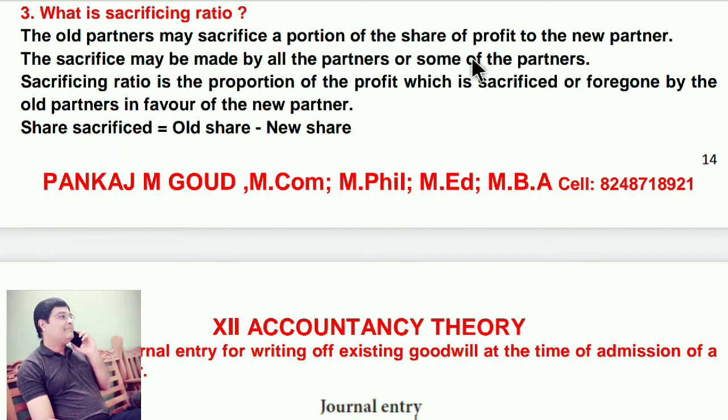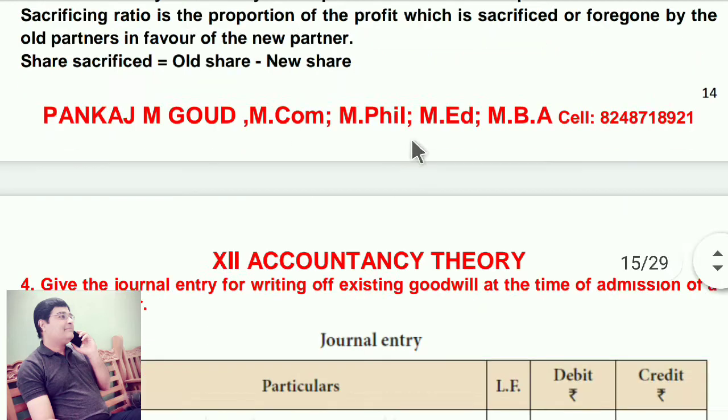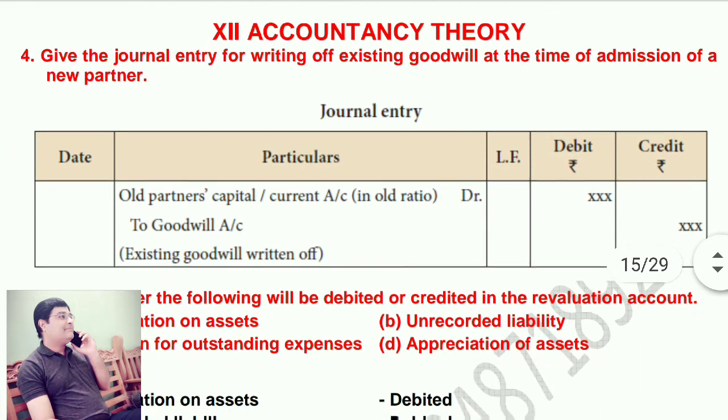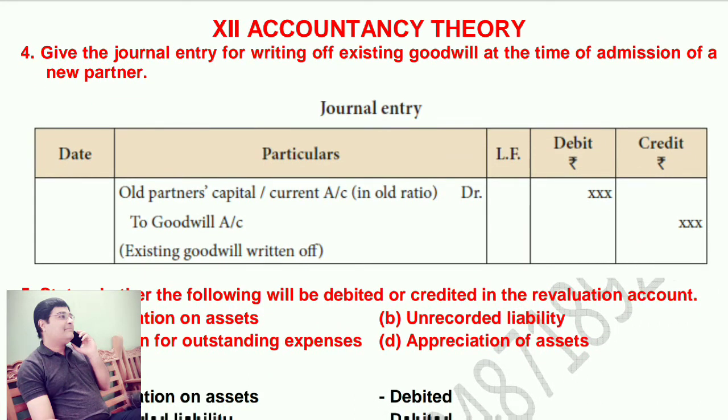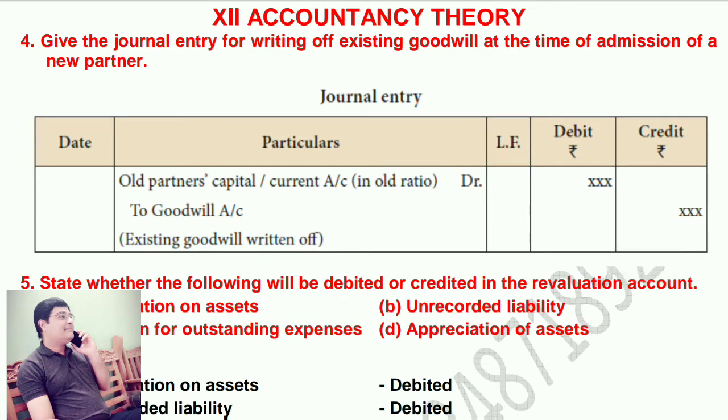What is sacrificing ratio? Important question. The old partners may sacrifice a portion of the share of profit to the new partner. The sacrifice may be made by all the partners or some of the partners. Sacrificing ratio is the proportion of the profit which is sacrificed or foregone by the old partners in favor of the new partner. Share sacrificed equals old share minus new share.